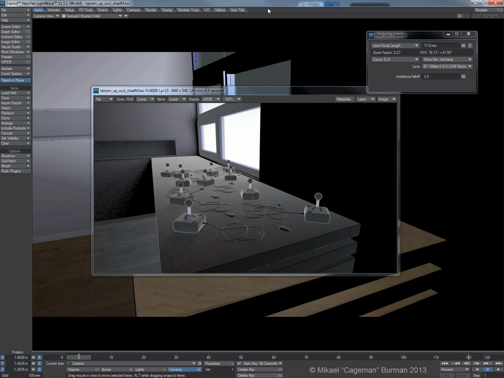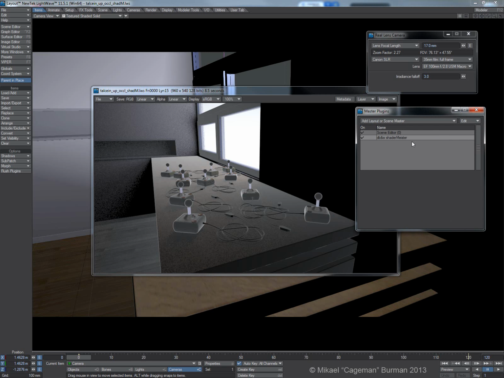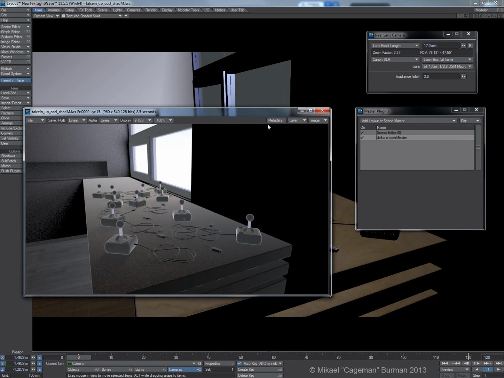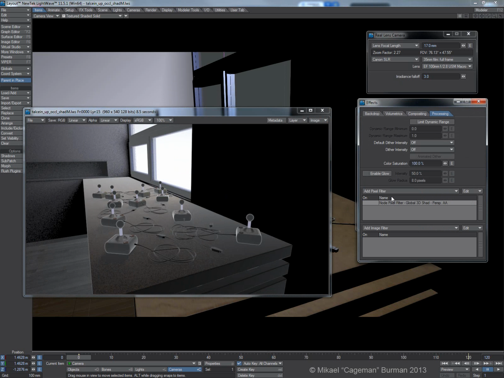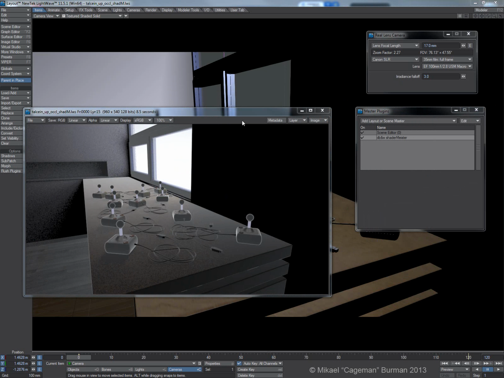Okay, so ShaderMeister it is. And here's another thing that is really good with ShaderMeister: it works with VPR, unlike pixel filters and image filters, which are not evaluated by VPR, but ShaderMeister is. So that's really nice.